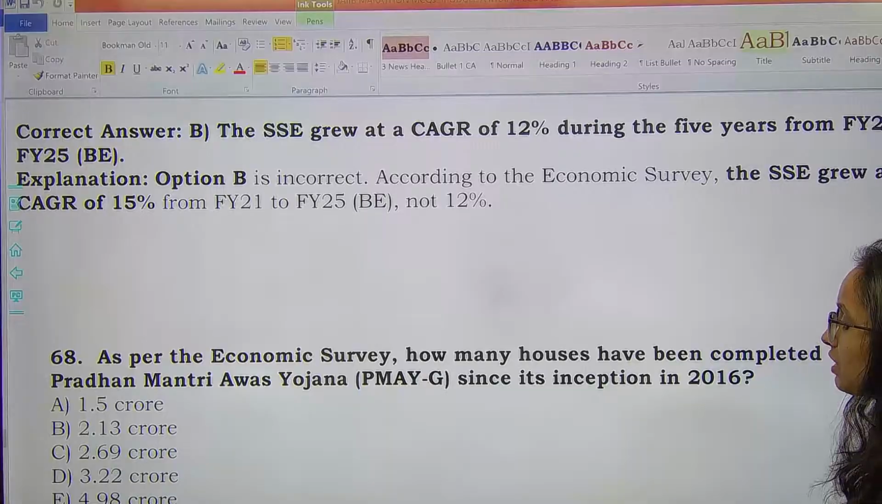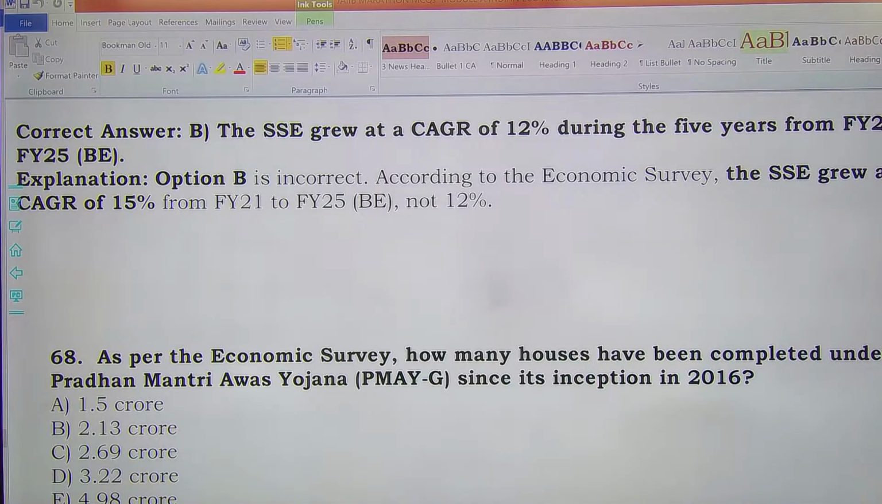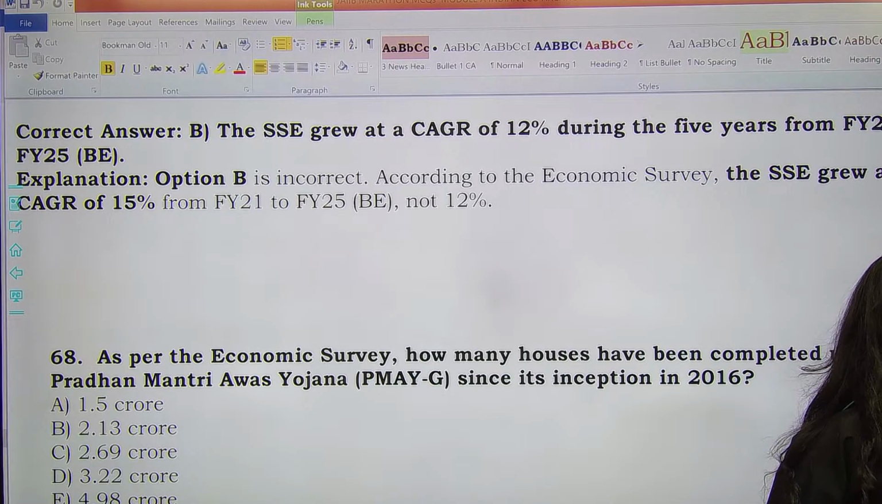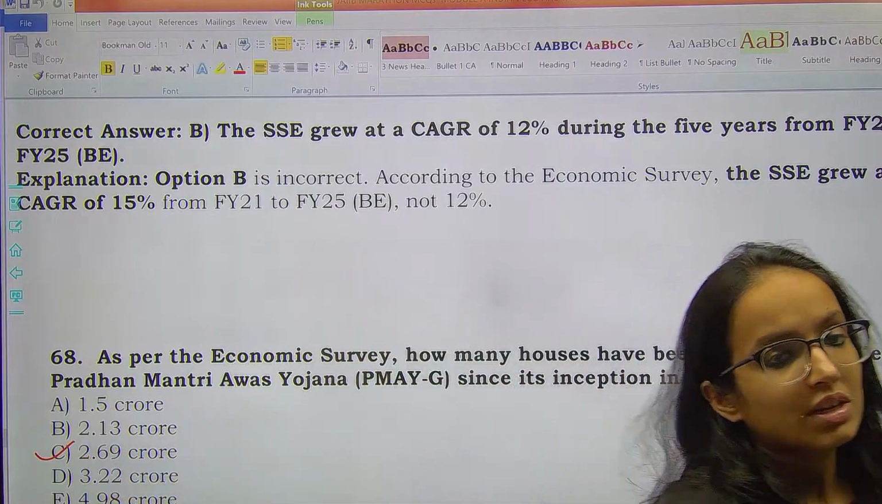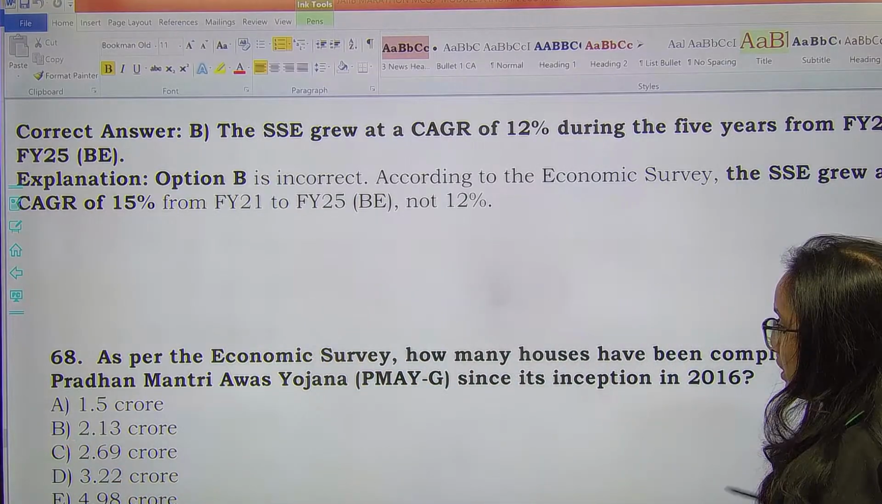As per the economic survey, how many houses have been completed under Pradhan Mantri Awas Yojana since its inception in 2016? तब से लेकर अभी तक कितने हाउसेस कंप्लीट हो चुके हैं? As per the economic survey data, the correct answer would be 2.69 crores. Remember, option C. Okay, 2.69 crores have been completed.